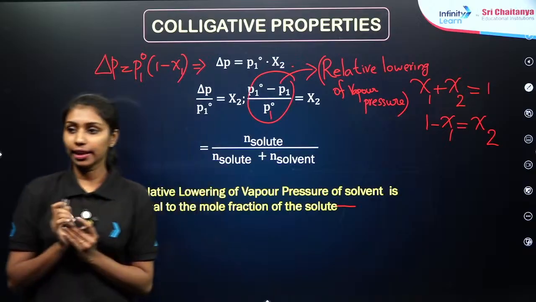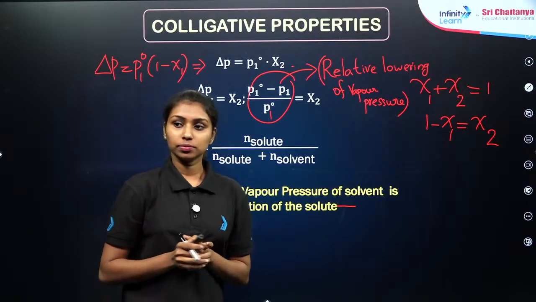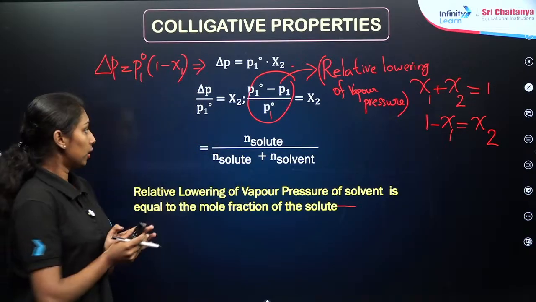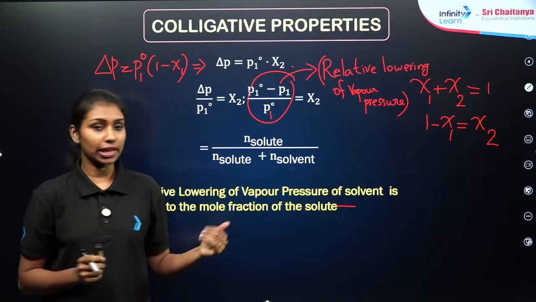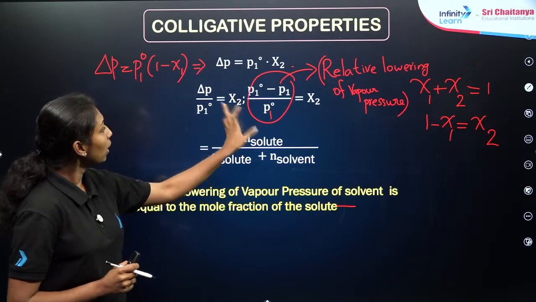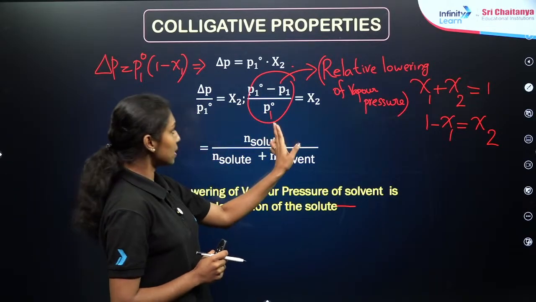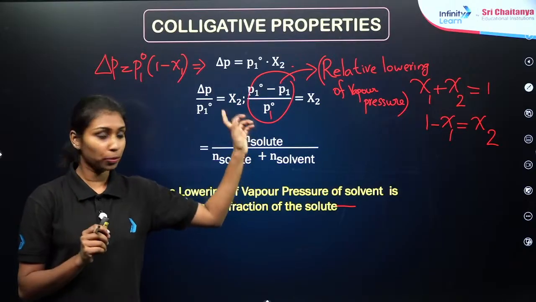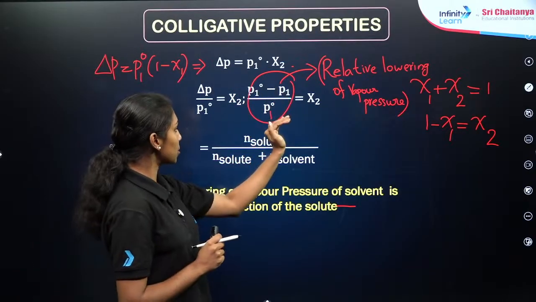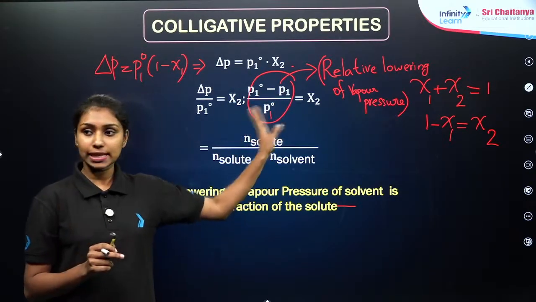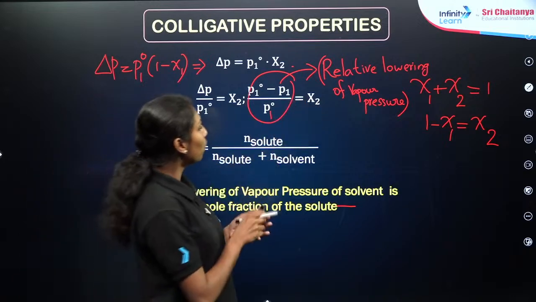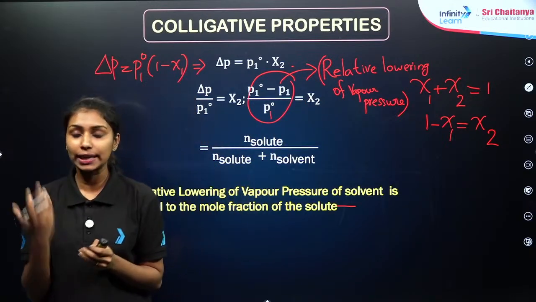Is that clear, everyone? Just applying Raoult's law here and rearranging, you will get P10 minus P1 divided by P10, where P10 is the vapor pressure of pure solvent and P1 is the vapor pressure of solution, again divided by P10, that is equal to chi2. Chi2 means the mole fraction of the solute.